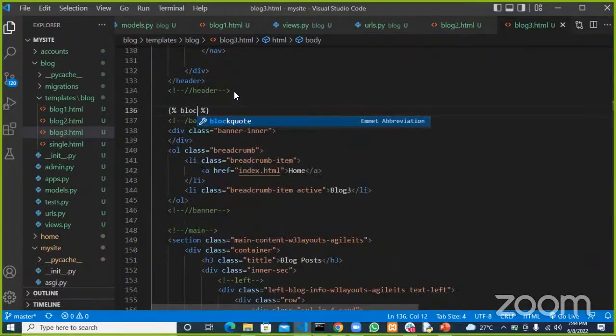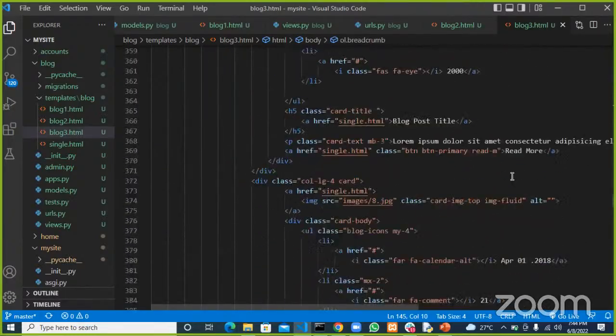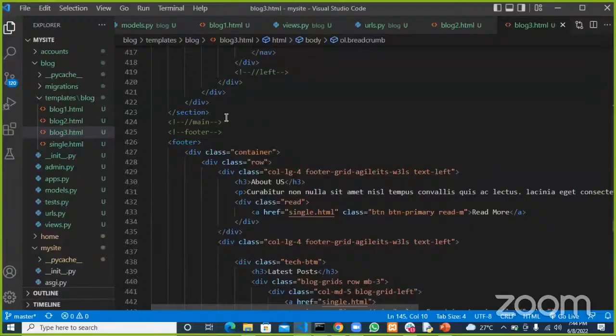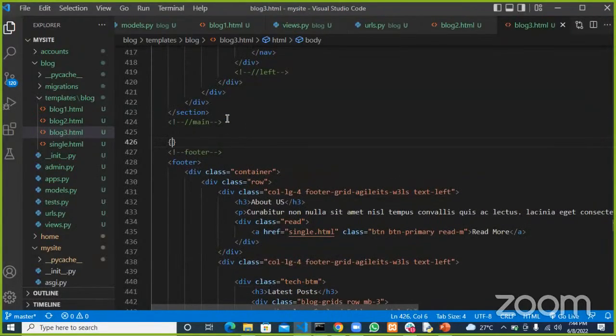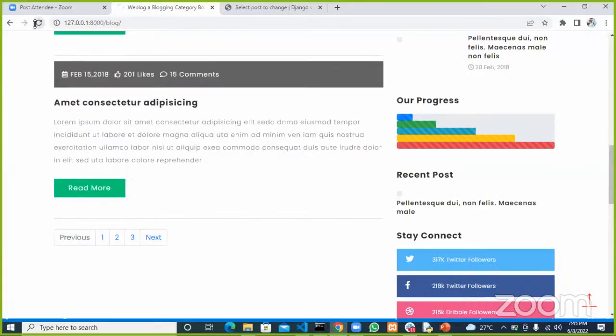Block body. And block. Okay, so let's see how the other ones look. So we'll try the second block too. Anyone that makes sense, we just leave the other ones.